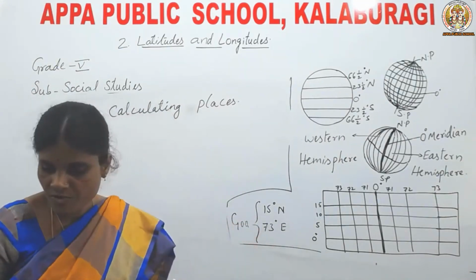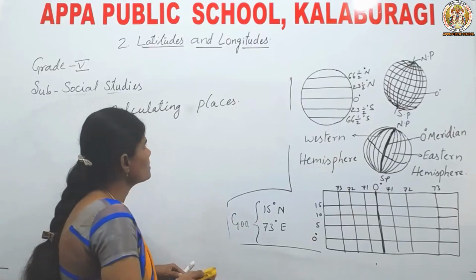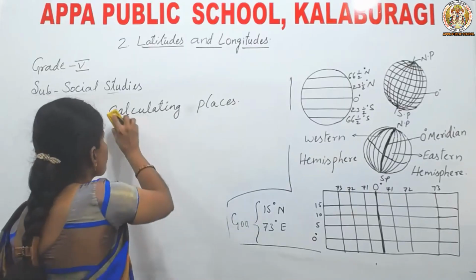Okay, how we find out the places on the earth. Let us see.